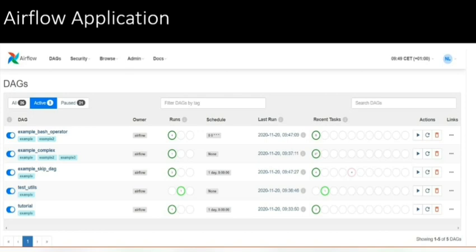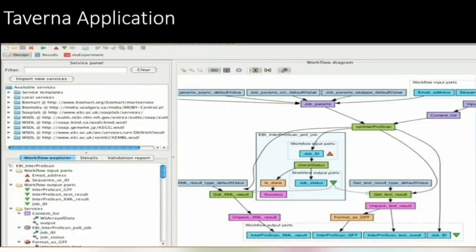So here the process will be represented as a directed acyclic graph, meaning there will not be any cycles in your workflow. That is, there will be a start, you'll execute a set of processes, and you'll move to the end state. There will not be any loops in between. So that's your Airflow application.